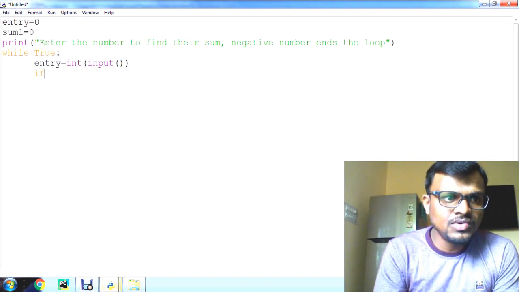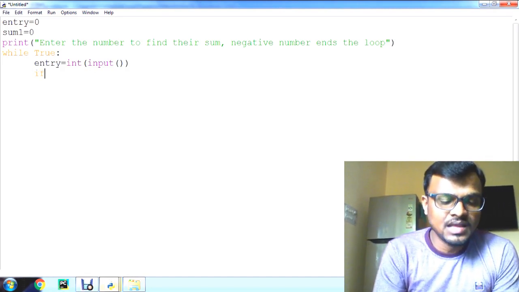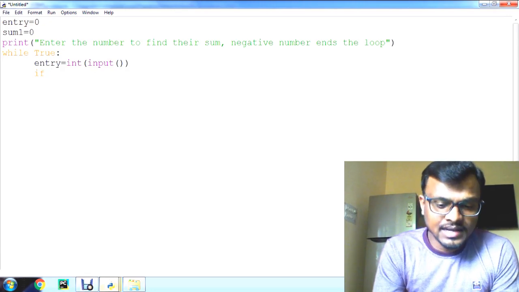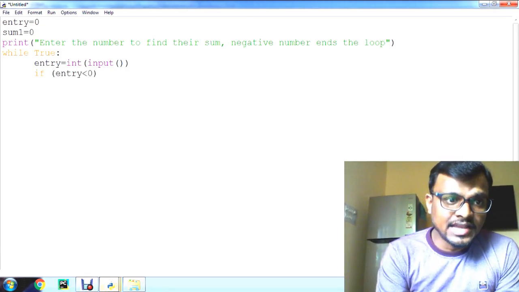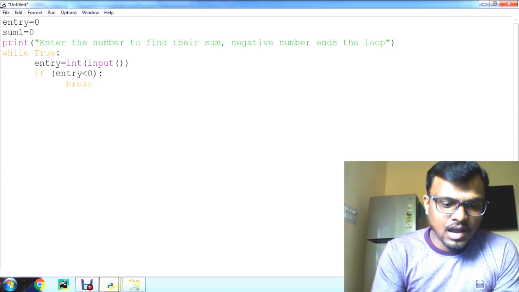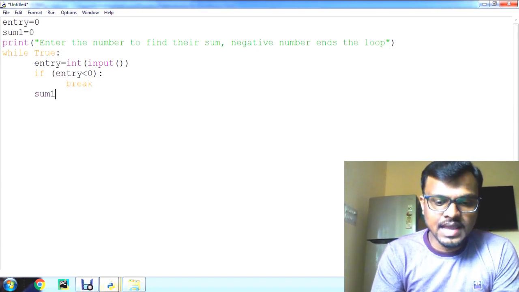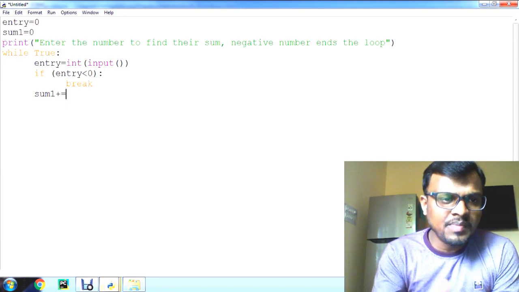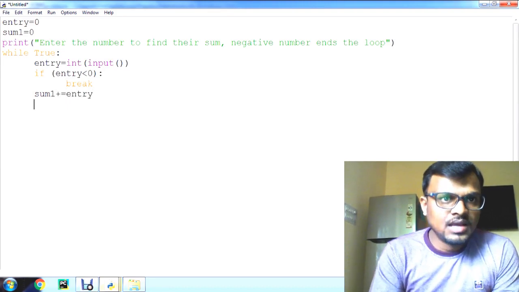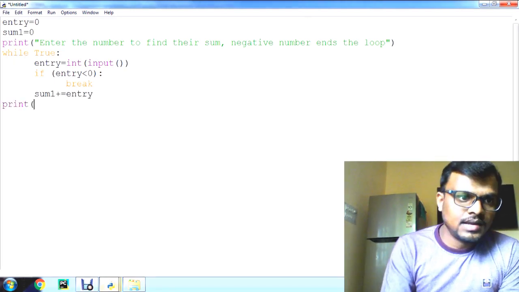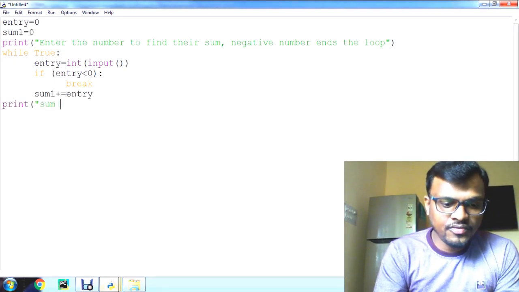After that I am going to check the condition using an if condition: if entry is less than 0, that means negative, then it should break. After that, we do the summation of the positive numbers, that is sum1 plus equal to entry. After that, we should print the result, that is, sum of positive numbers is sum1.